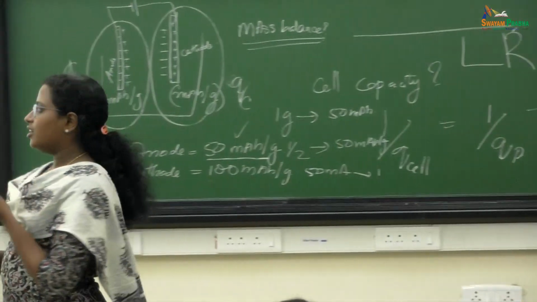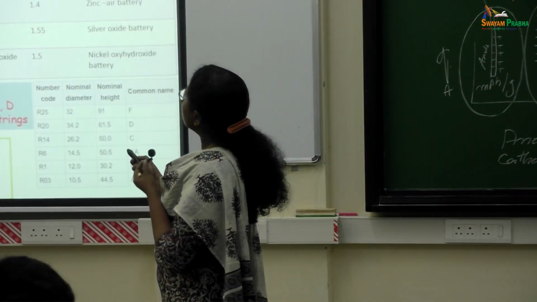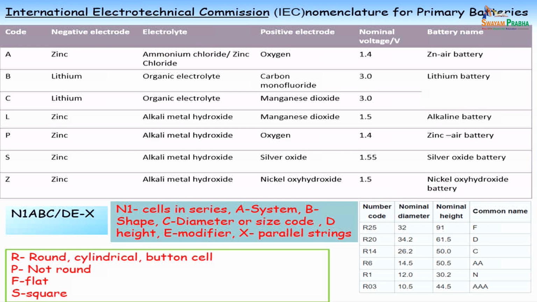There are different standards, but this one is followed in most cases. This is done by the International Electrochemical Commission, IEC nomenclature. For example, if you have zinc ammonium chloride, your negative electrode, your anode, is zinc and your positive electrode is manganese dioxide.